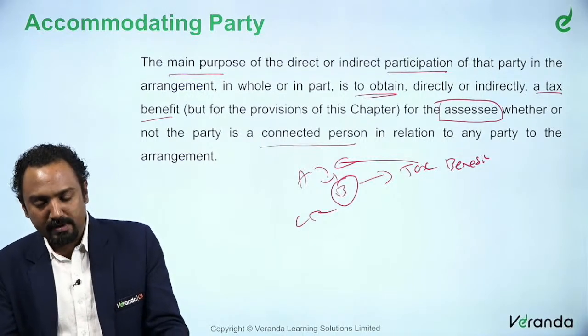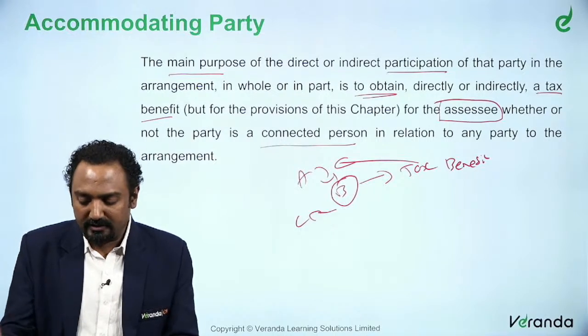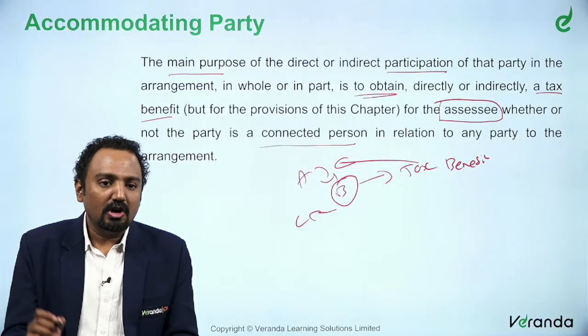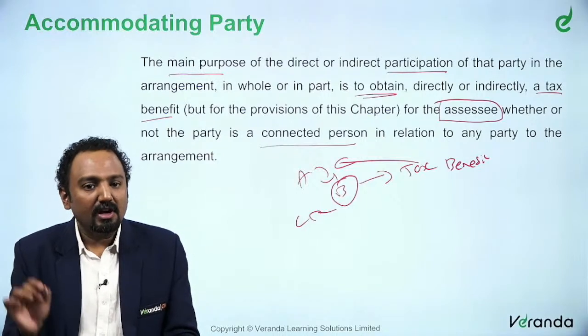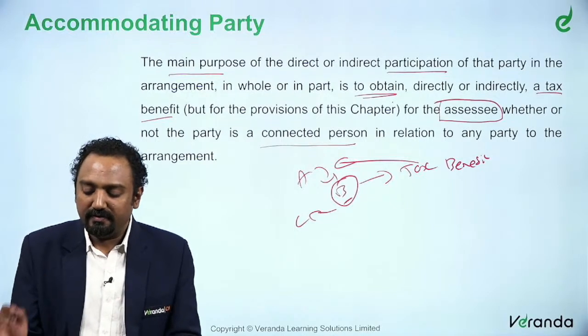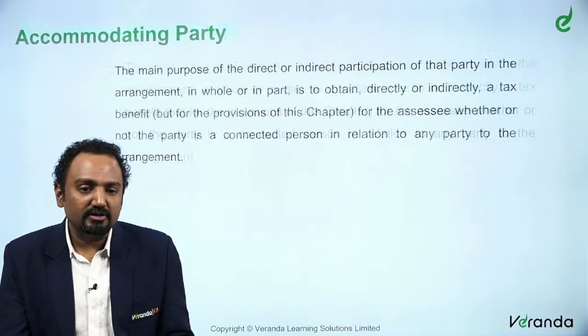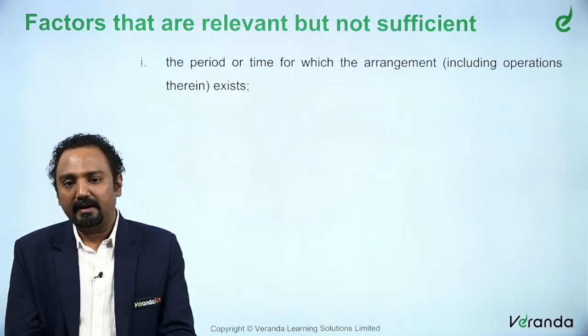So, just routing it through B, there may be some tax benefit that accrues to A. For such reason only B comes into the picture. So, that is what they are saying. The main purpose for the participation of B here is nothing but to obtain a tax benefit for the assessee, that is A in our example. So, that is called an accommodating party.